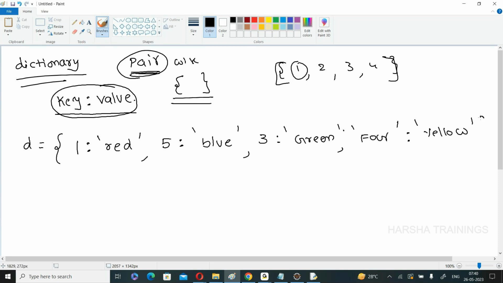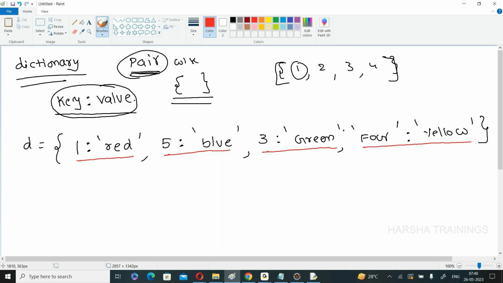Now understand, right now I am creating a dictionary, so the elements of the dictionary must be in flower brackets. And obviously, whether it is a list, a tuple, a dictionary, or my next topic set, the elements are separated by comma. This is my first element, comma, second element, comma, third element, comma, fourth element.